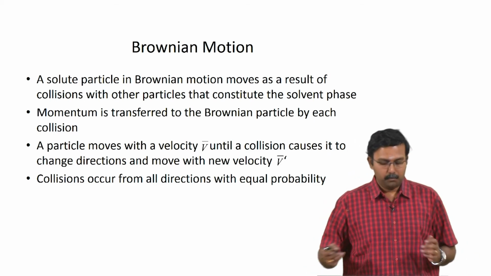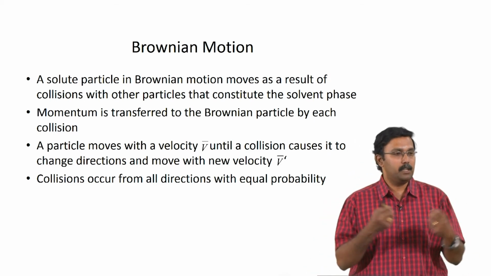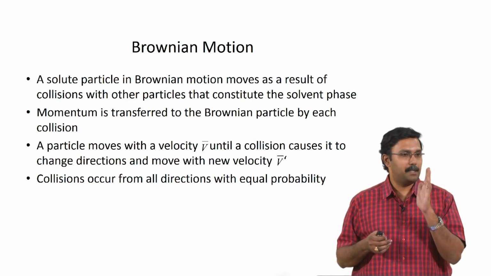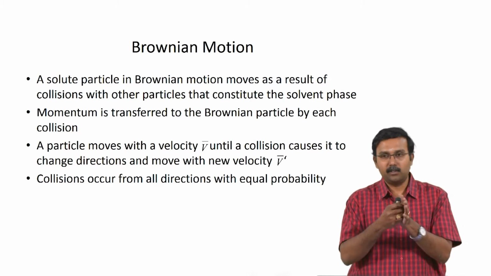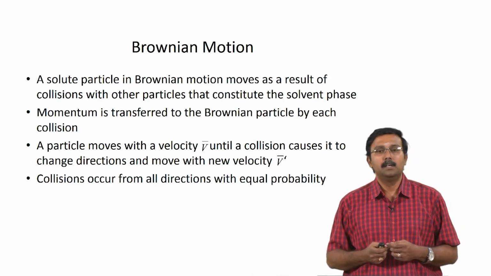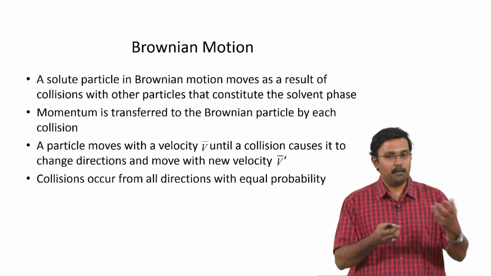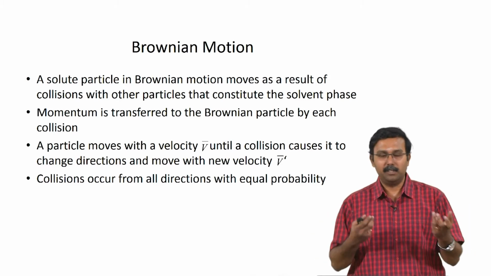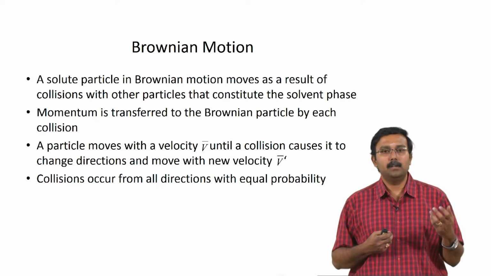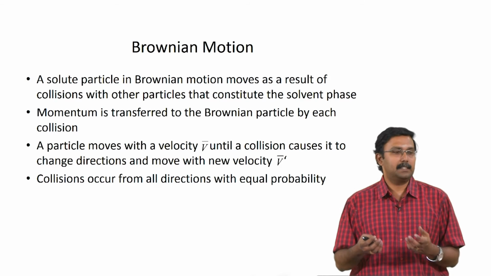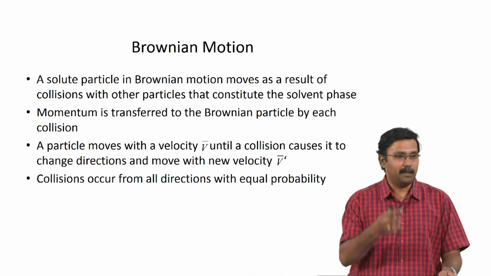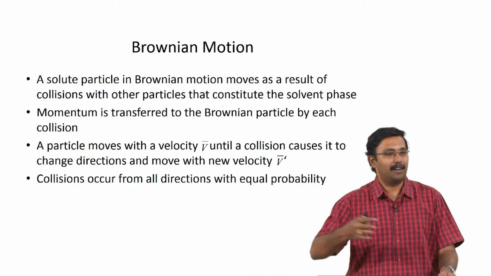Okay. So, they can move with a particular velocity until some collision causes them to change direction. Otherwise, they will keep persisting; that is your persistence time, right? Only when there is a collision is there going to be a change in direction. That will affect your speed and velocity as well. There could be momentum lost or gained based on the velocities and masses of the two particles which are colliding. Collisions occur from all directions with equal probability; that is what causes this kind of random motion. If it were in one particular direction, you would not have a random movement, right?